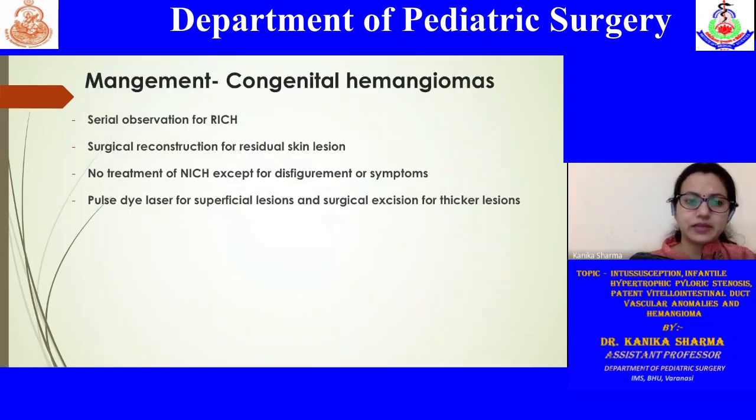And for congenital hemangioma, for the rapidly involuting type, you just need to observe, while surgical reconstruction is reserved for residual skin lesion cases. And for non-involuting ones, yes, you have to intervene, especially if they are disfiguring or symptomatic. So you can go for surgical excision for thicker lesions or use laser for superficial lesions.